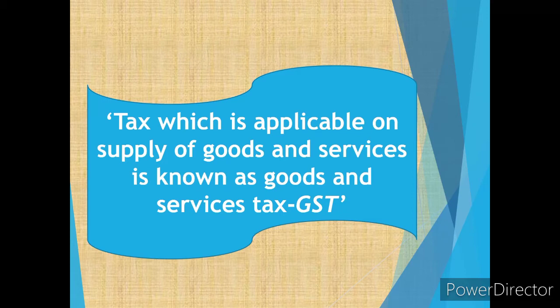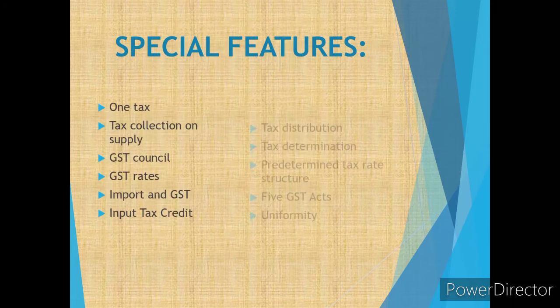Well, different taxes of the central government and state governments were withdrawn before introducing this GST, and the goods and services were covered under one tax, and that is known as GST or the goods and services tax. Well, this goods and services tax has many features.